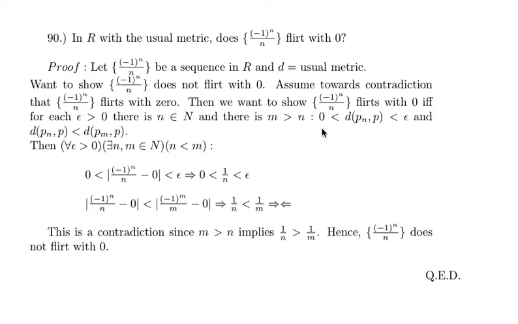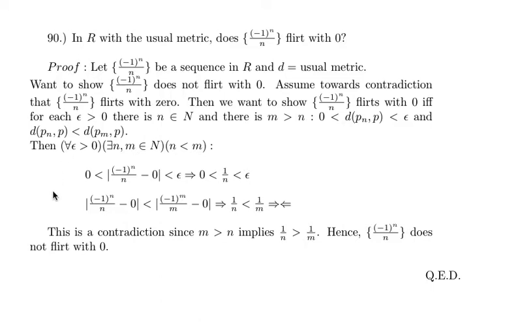The first part of this problem states that 0 is less than the absolute value of (-1)^n over n minus 0, and that is less than epsilon. Since the absolute value makes everything positive, we get that 0 is less than 1 over n, and 1 over n is less than epsilon, which is true.